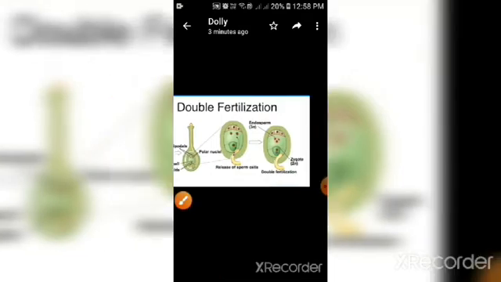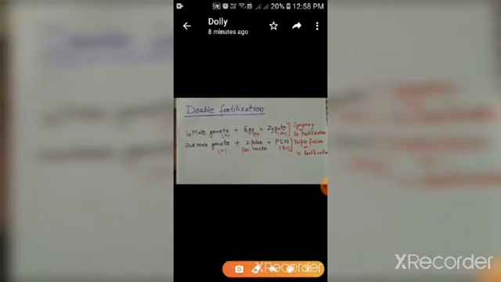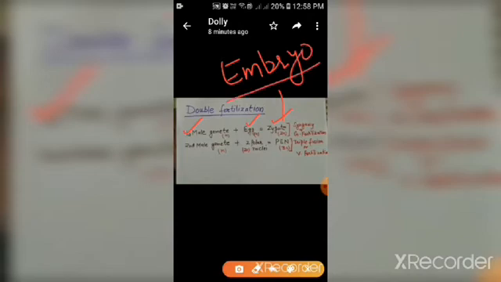Like here we will see in this diagram, in double fertilization, the first male gamete is combining with the egg to form the zygote. Now male gamete is also haploid, egg is also haploid, and the zygote which will be formed will be diploid. And this zygote will form what? This zygote will form the future embryo. And this process is known as what? This is known as syngamy or generative fertilization. And the second male gamete will combine with two polar nuclei, which is also known as, जिसको हम क्या कहते हैं?